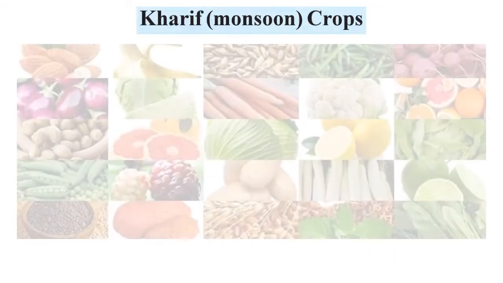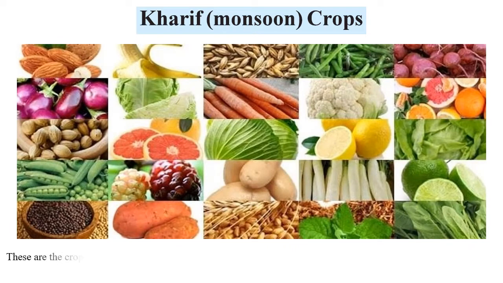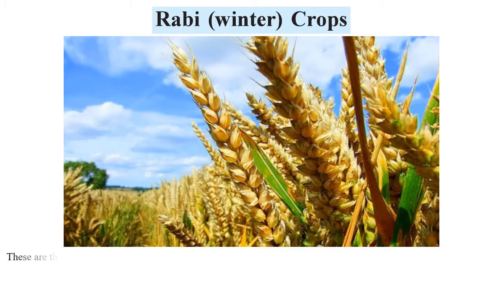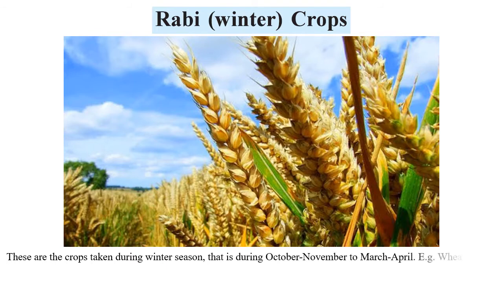Let us understand them in detail. Kharif crops are taken during the monsoon season or the rainy season, that is during the months of June, July to October, November. Now the examples of these crops are paddy, maize, til, etc. As you can see in this picture itself, these are the various crops. Then come the winter crops, the Rabi crops. They are taken during the winter season, from the months of October, November to March, April. Examples of these crops are wheat, gram, linseed, etc.